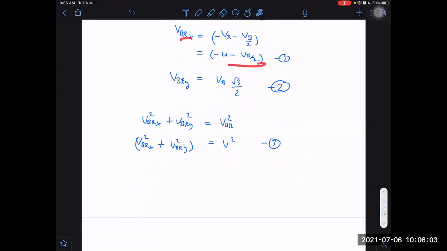Just put the value of VBRX from this and VBRY from this in this equation. So we will have one equation only in terms of VB.